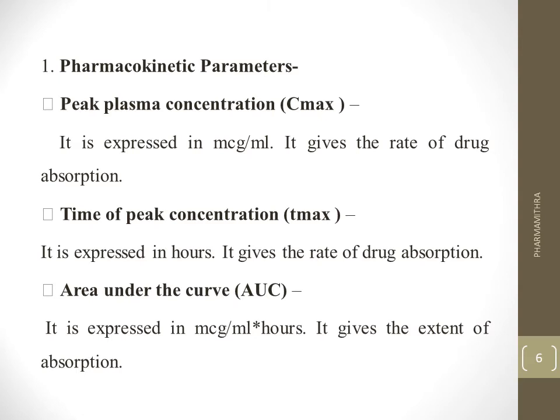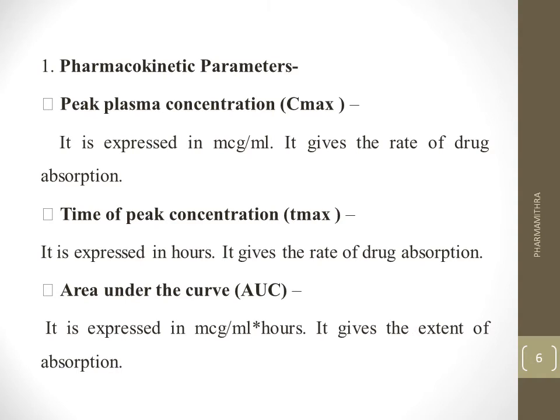First, what is peak plasma concentration or Cmax? It is the point of maximum concentration of the drug in plasma. Maximum concentration, that is Cmax, and it is expressed in microgram per ml and depends upon the dose administered, the rate of absorption and rate of elimination. And if it is less than the minimum effective concentration, as we already said, or above the maximum safe concentration, it is a problem. So in between we have to obtain our concentration.